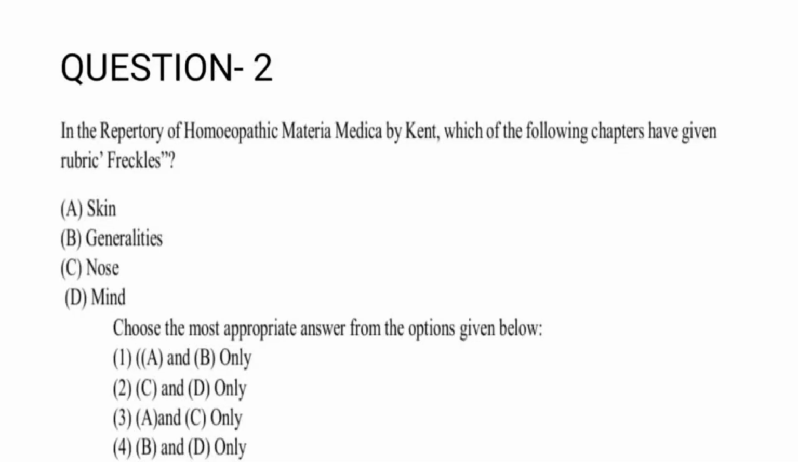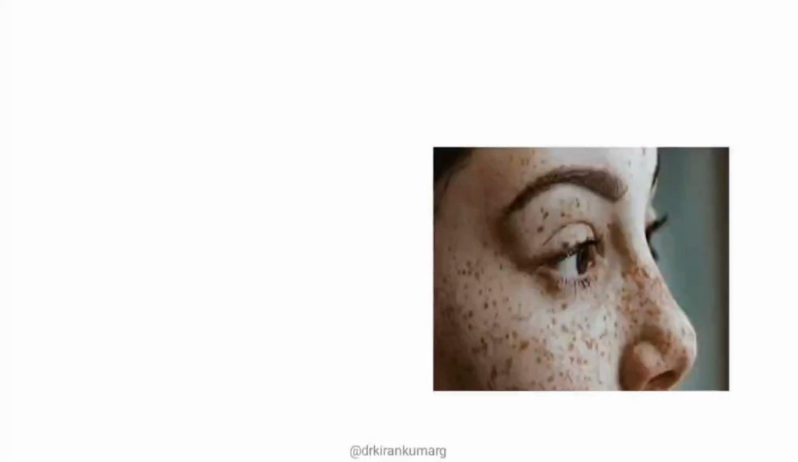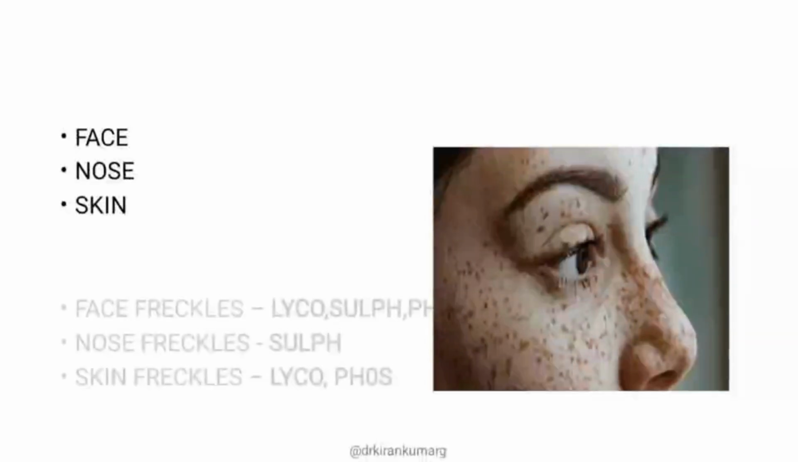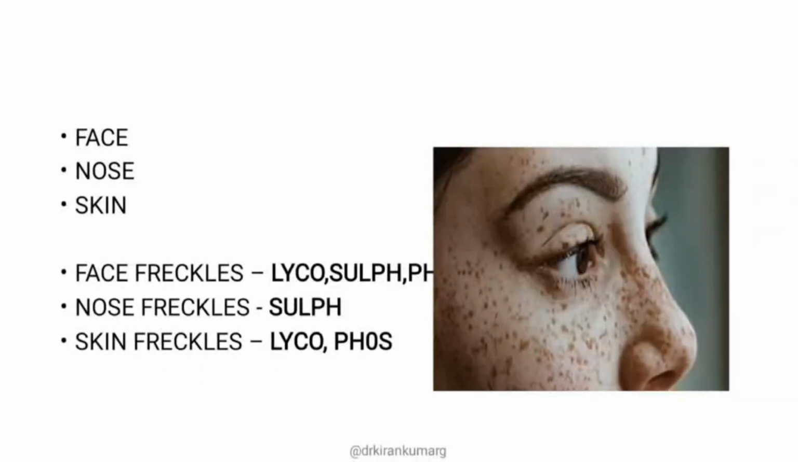Before we understand the rubric, we'll see what freckles are. Freckles are flat tan lesions, very prominent in the sun exposed areas. So this is the picture of the freckles. You can see the freckles on the face as well as on the nose. In Kent's repertory it's given in the face chapter, it's also seen in nose, and in skin. Directly jumping into the rubric, you have direct rubric face freckles. Under nose chapter you have freckles and skin chapter also you have freckles. I have mentioned a few of the 3-mark remedies under the particular rubric.